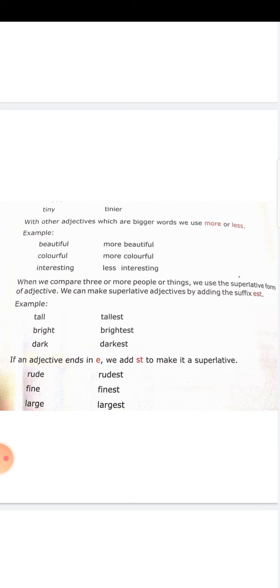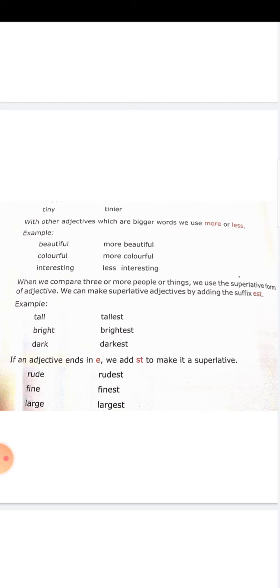Now, look at the example. Tall, tallest. What will you add? est. Bright, B-R-I-G-H-T. Bright is an adjective. To make the superlative form of the adjective, we are adding est. So, brightest. Then dark, D-A-R-K. Dark is a single-syllable word, and D-A-R-K-E-S-T. We are adding est to make it a superlative form.